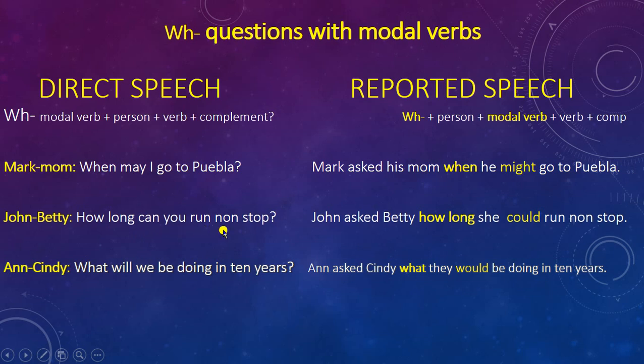How long can you run non-stop? John asked Betty how long she could run non-stop. What will we be doing in 10 years? Anne asked Cindy what they would be doing in 10 years.